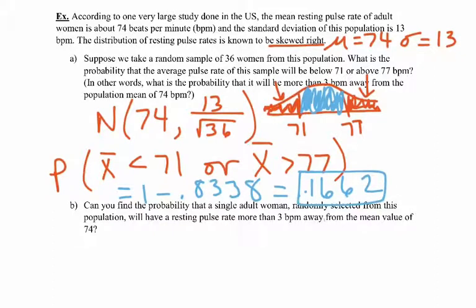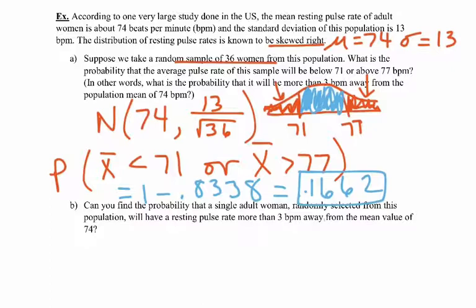So the second part of this question says, can you find the probability that a single adult woman, randomly selected from the population, will have a resting pulse rate that's more than 3 beats away from the mean value? The difference here, these questions sound very similar, but in the previous question, we were looking at the mean of our sample, the probability of the mean for our sample being a certain number.